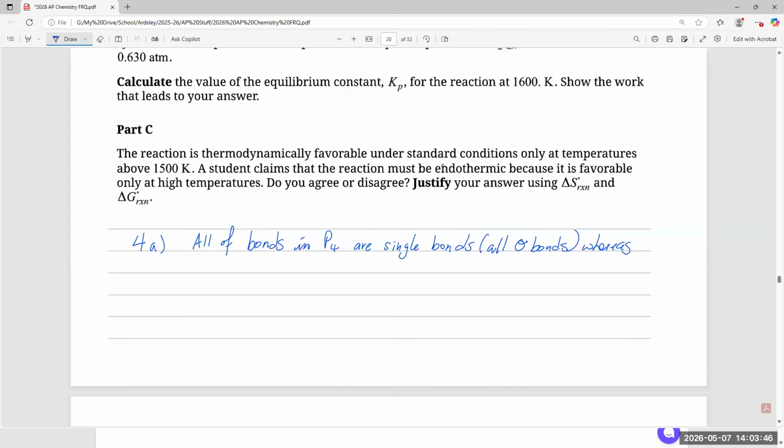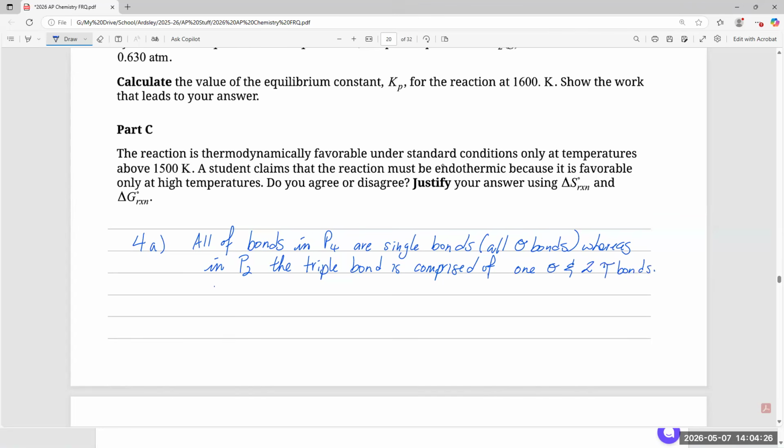Whereas in P2, the triple bond is comprised of, what do you think? How many sigmas, how many pis? You should know that. One sigma and two pi bonds.